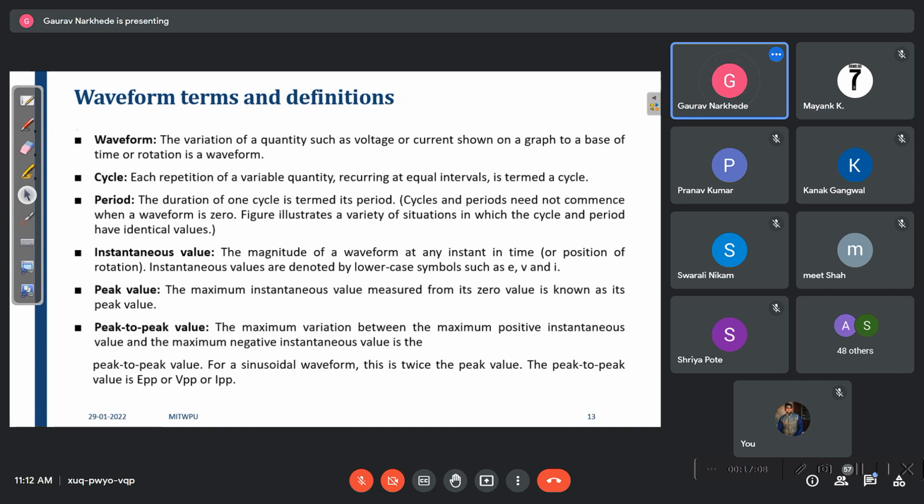Peak value is the maximum instantaneous value, which occurs either in the positive or negative direction. What is peak to peak value? We need to calculate the distance between the positive peak and the negative peak, right? So on the positive side the peak value is Em, and on the negative side the peak value is Em. So Em plus Em, how much is that? Peak to peak value is 2 times Em, right?